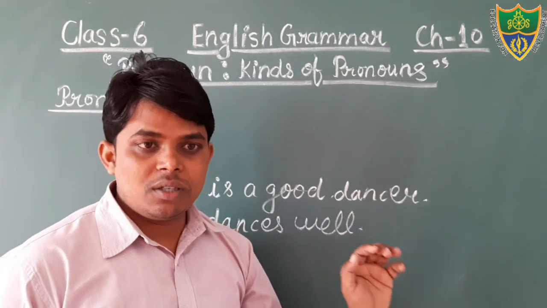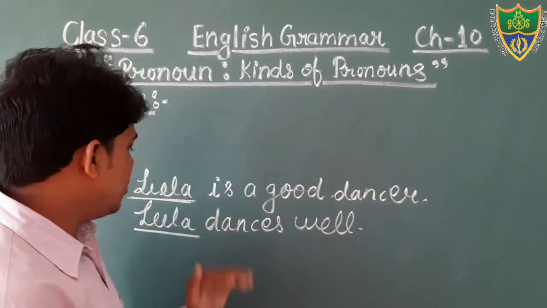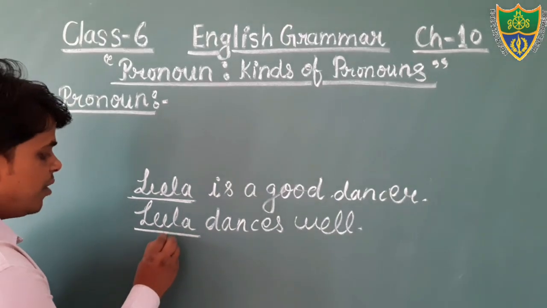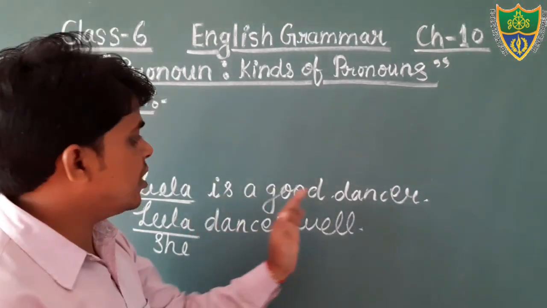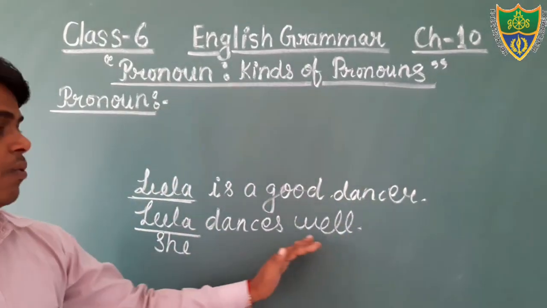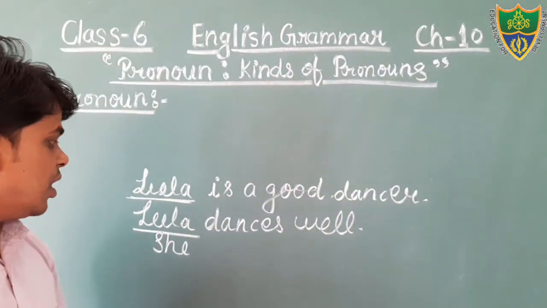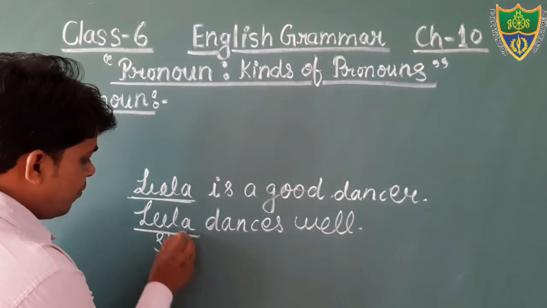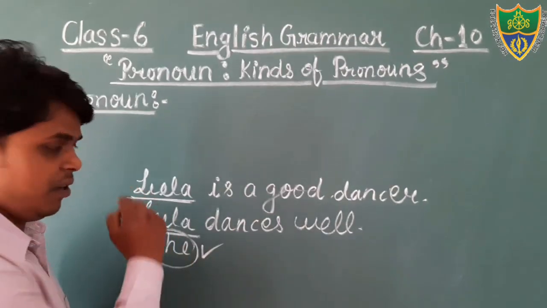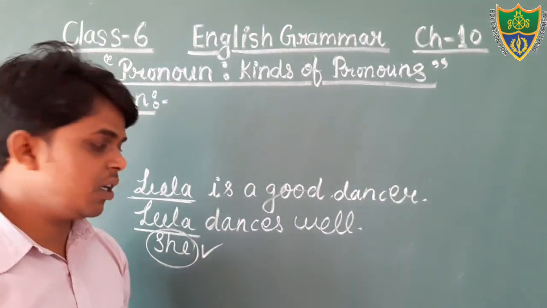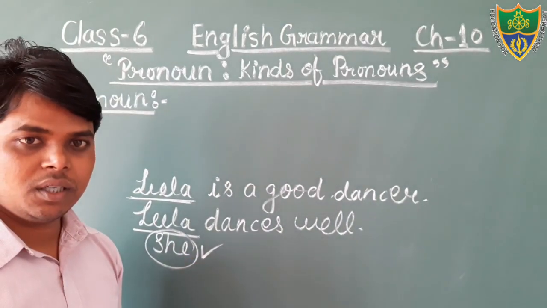In these two sentences, at the place of Leela, we can use the word she. Leela is a good dancer. She dances well. Here I have used the word she to avoid the repetition of the word Leela. Okay, students?